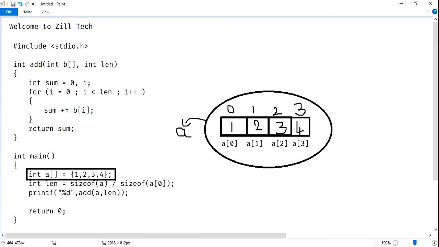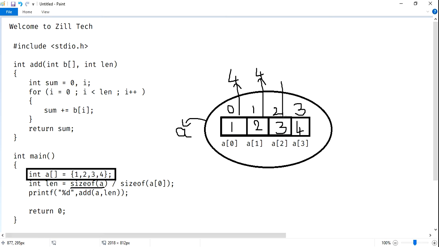Completely it is 16. Now our second step, see, sizeof a, a's total size. For this memory, it is 4. And for this one also it is 4.